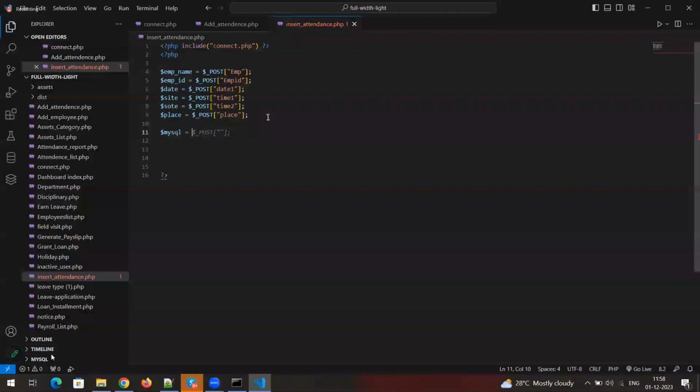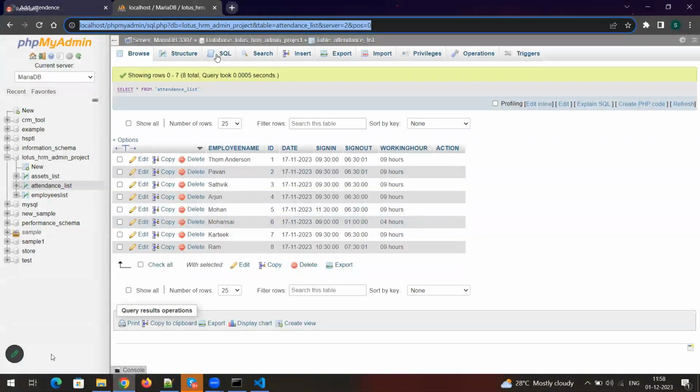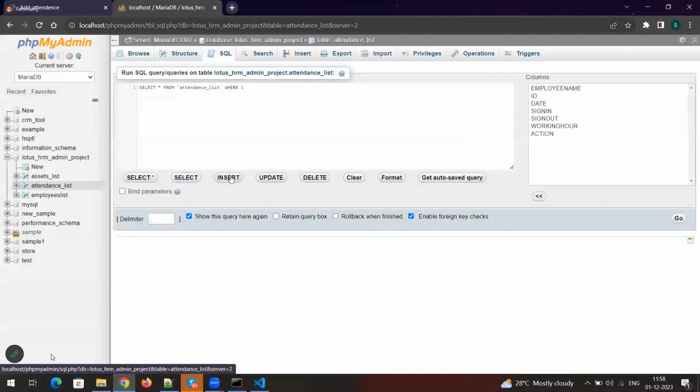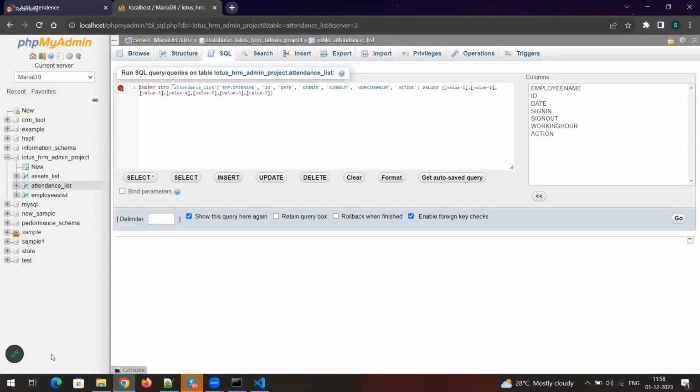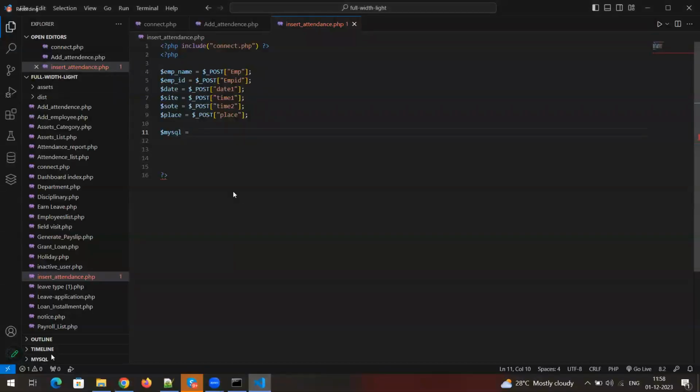What is the insert query, guys? Insert into. Why are you not answering this? Three days back only we took that, right? So go to this SQL insert itself, click on insert, and copy these directly.